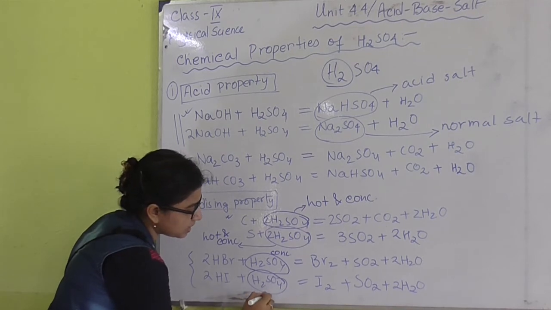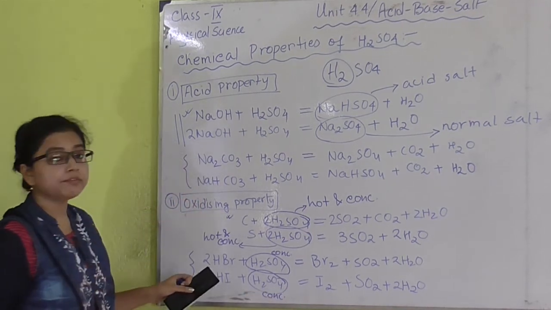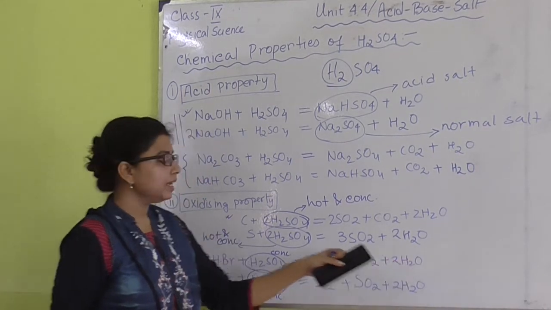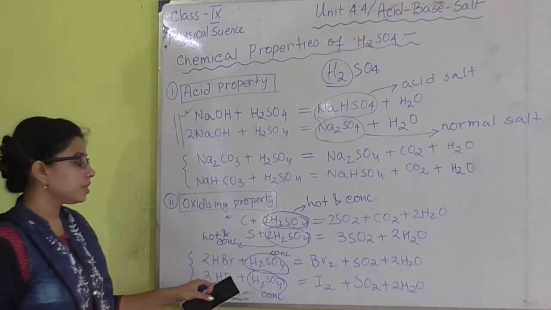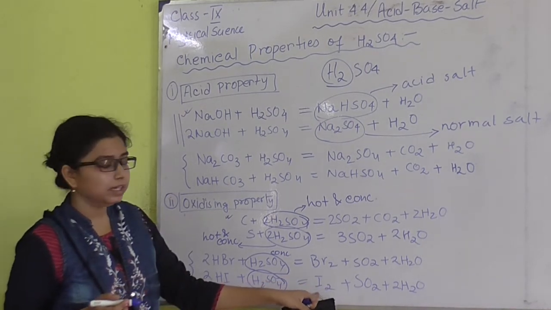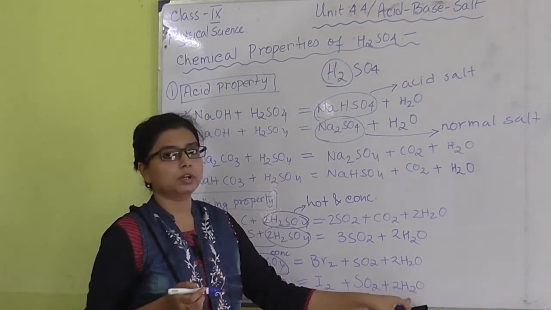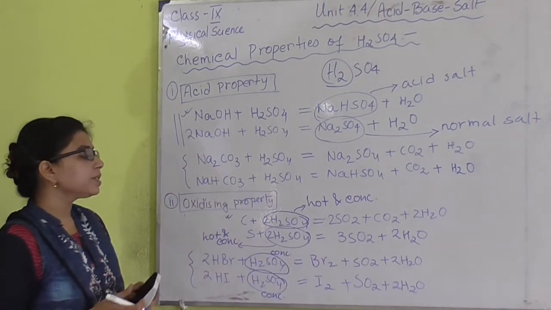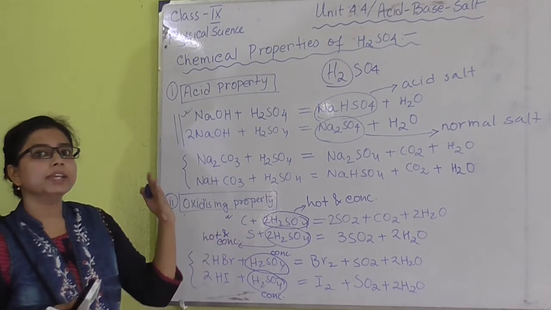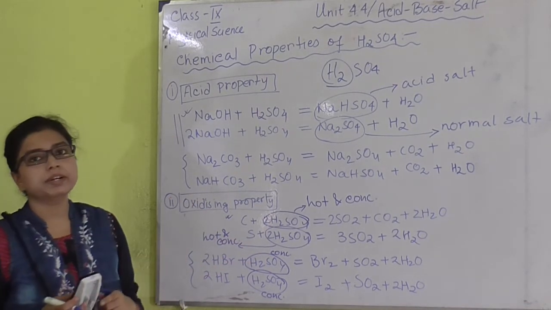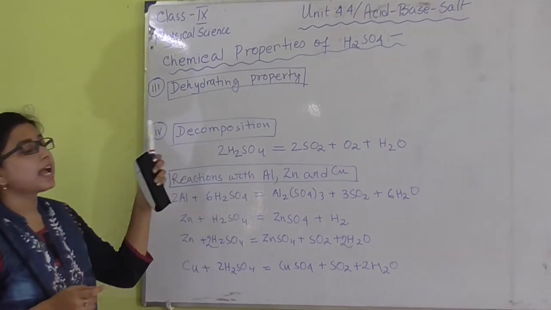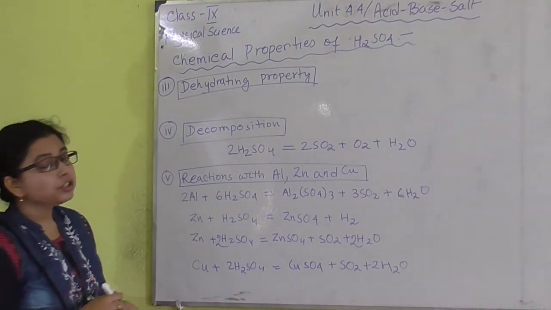If we take concentrated H2SO4 with HBr, we will get bromine, sulfur dioxide and water, and if we take concentrated H2SO4 with HI, that is hydroiodic acid, we will get iodine, sulfur dioxide and water. So using any one of these four reactions, we can prove the oxidizing property of sulfuric acid. The next property of H2SO4 is its dehydrating property.